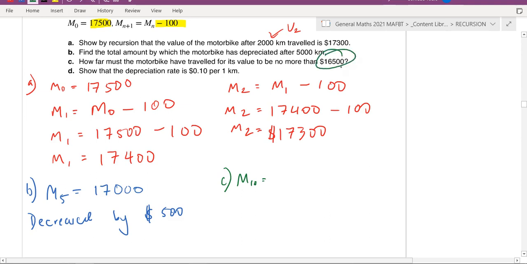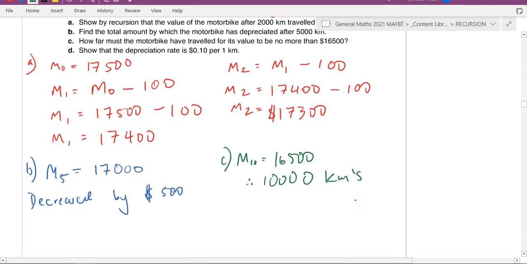So it can't be more than that. So that means at the 10th term, remember, every term is 1,000 kilometers. So how many kilometers did the bike travel already? 10,000 kilometers. Okay, it must travel 10,000 kilometers.